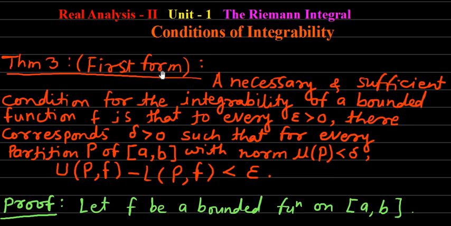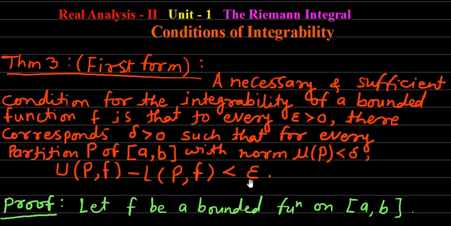Now we are going to prove theorem number 4, which is the second form of conditions of integrability, in which we prove the same thing, but we eliminate this delta. We are going to prove that a necessary and sufficient condition for the integrability of a bounded function f is that to every epsilon greater than 0, there corresponds a partition P of the closed interval a to b such that the upper sum minus lower sum is less than epsilon. The delta is not required now.